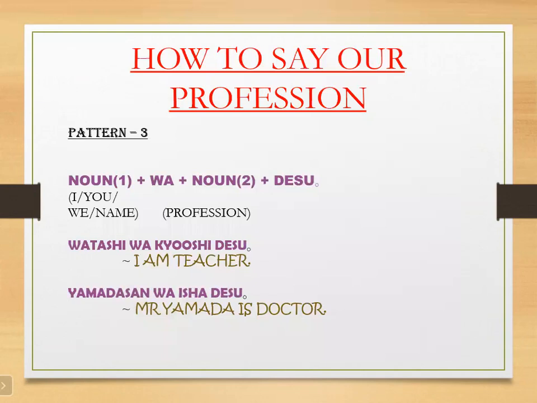Now we will move to the third pattern, how to say our profession. It is very easy. The sentence structure we just studied for nationality is the same here. In the previous sentence we had nationality in place of noun 2. Here we have profession in place of noun 2. Noun 1 will be the name of some person, and noun 2 will be the profession.